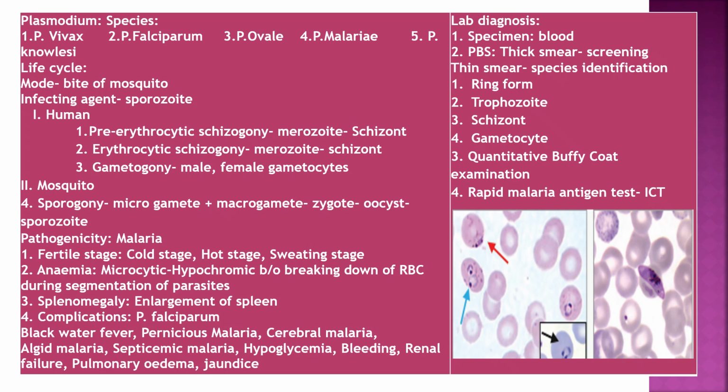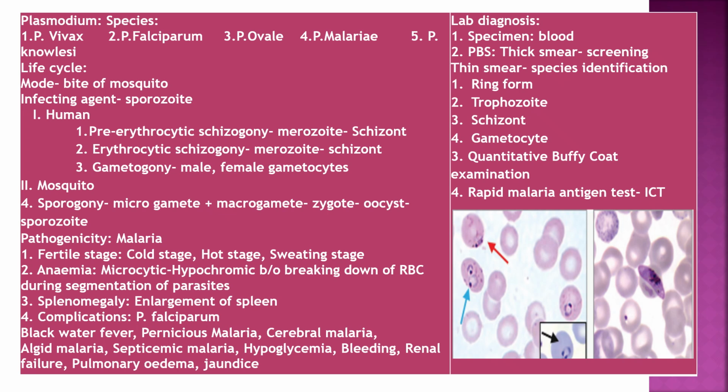Pathogenicity: malaria. Febrile stage: cold stage, hot stage, sweating stage. Anemia, microcytic hypochromic, because of the breaking down of RBCs during segmentation of parasites. Third, splenomegaly, enlargement of spleen. Complications of P. falciparum: blackwater fever, pernicious malaria, cerebral malaria, algid malaria, septicemic malaria, hypoglycemia, bleeding, renal failure, pulmonary edema, jaundice. In vivax, it is relapse.